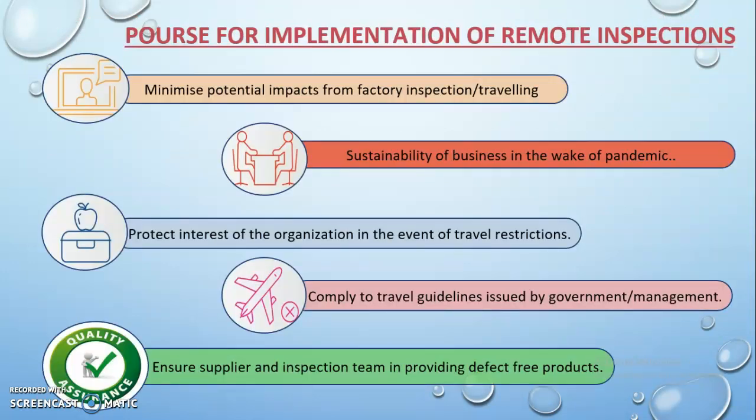Purpose for implementation of remote inspections. The first is to minimize the potential impact from traveling. The second is subsequent sustainability of businesses in the wake of the pandemic. The third is to protect the interest of the organization in the event of travel restrictions. Comply with travel guidance issued by the government. Ensure the supplier and inspection team provide defect-free products. These are the purposes for implementation of remote inspections.